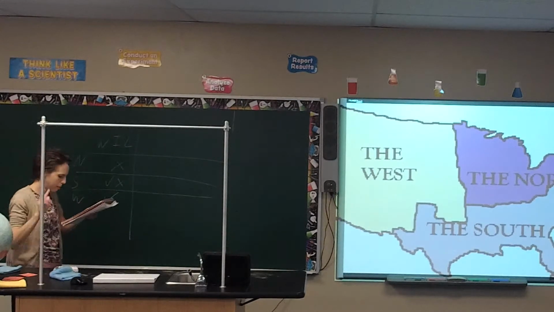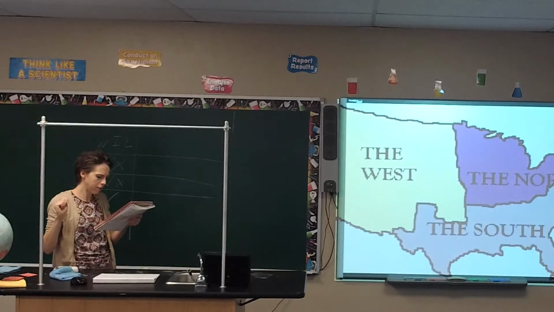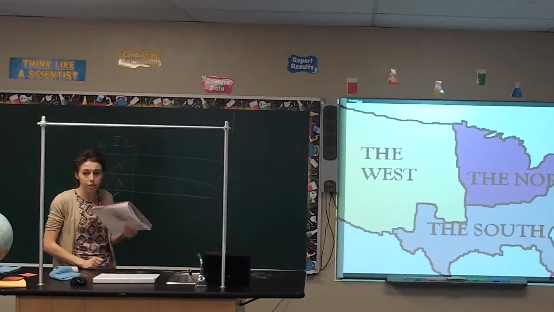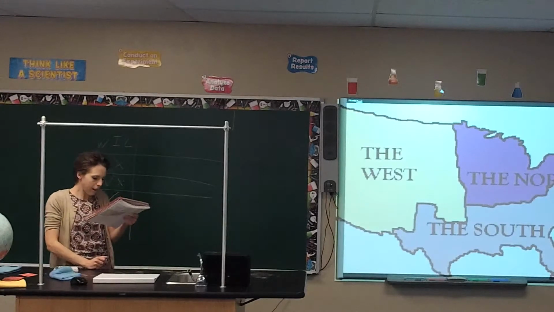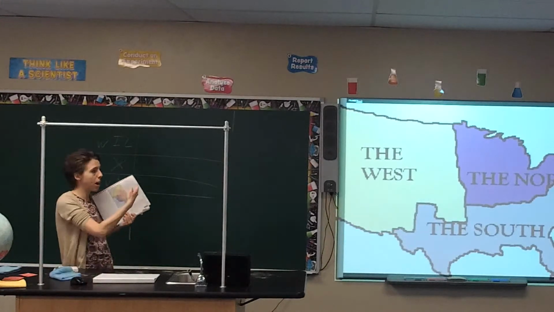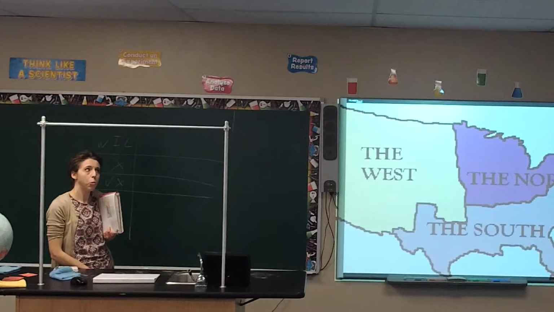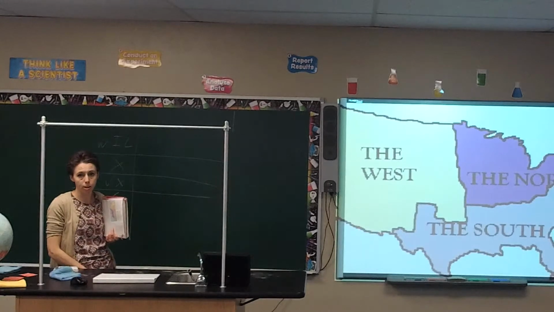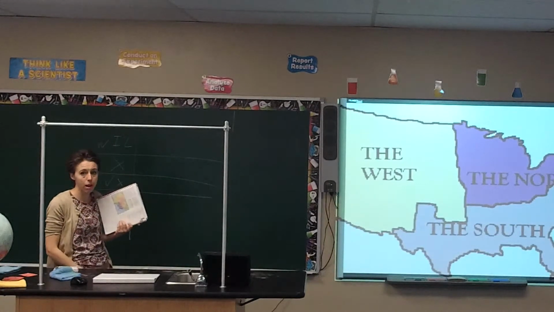Now, your book gives two major reasons for it. They saw the federal domain in the West as a national asset which should be sold at a profit for the federal government. So they were saying that the extra land should be sold to help the government make money. They also said that, hey, if we have people moving west, there's less people to work in our industries or our factories. So we don't want people to move west. We want our cheap labor to stay here in the east and to work for us. And so that's part of the reason why the North is against westward expansion.